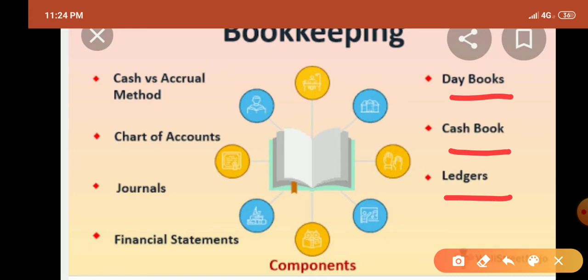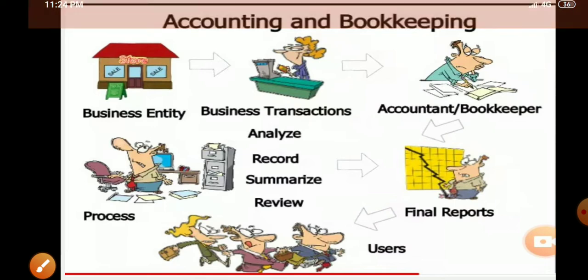Ledger, we will discuss all the functions and importance of ledger later, but you should know that the ledger is a component of bookkeeping. Fourth is the chart of accounts, and sixth is the general journal, and seventh is the financial statement. All these are components of bookkeeping.